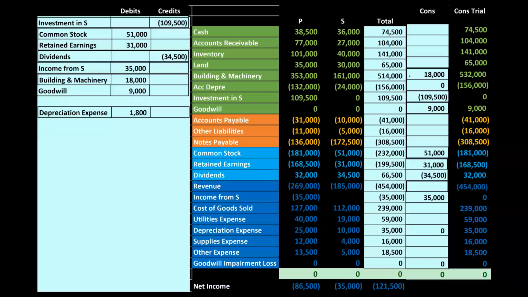So if you're going to say that the machinery and equipment is higher by 18,000, we're going to have to record our normal journal entry with regards to that depreciation, which isn't recorded by S because that's not on their books on the book basis. So we're going to do our normal depreciation entry, which is debit depreciation expense and credit accumulated depreciation. And then for the calculation, we're going to simplify this. We're just going to say, hey, the calculation is 10-year property. So that 18,000, we're just going to divide it by 10 and record that 1,800.